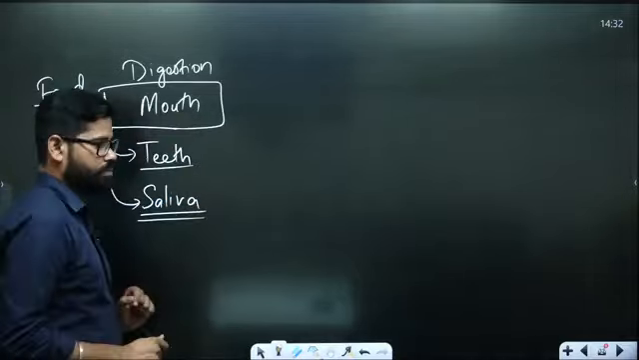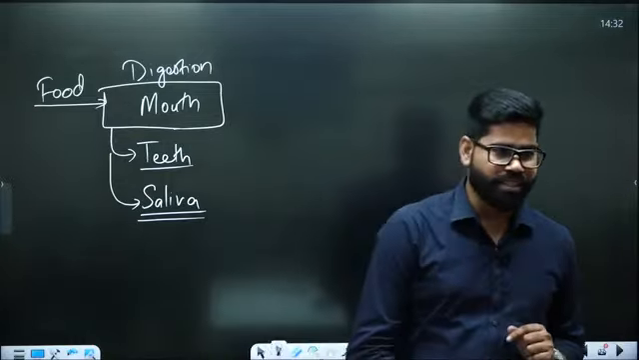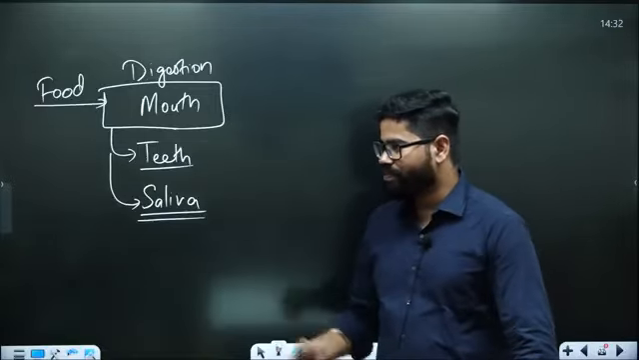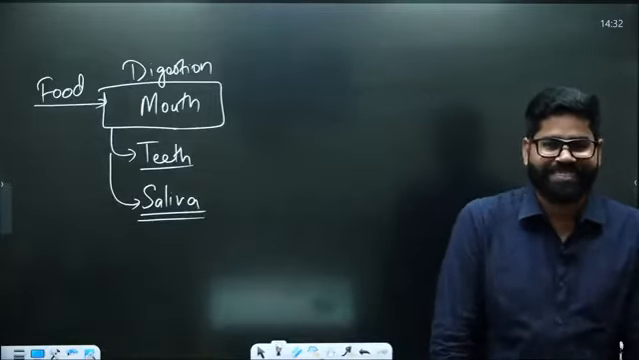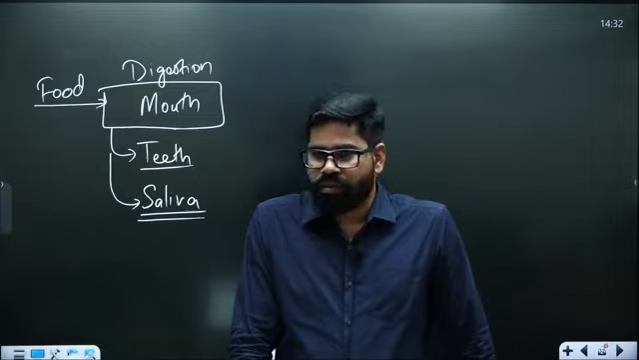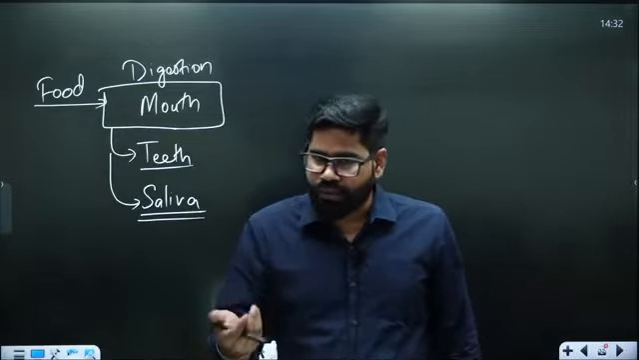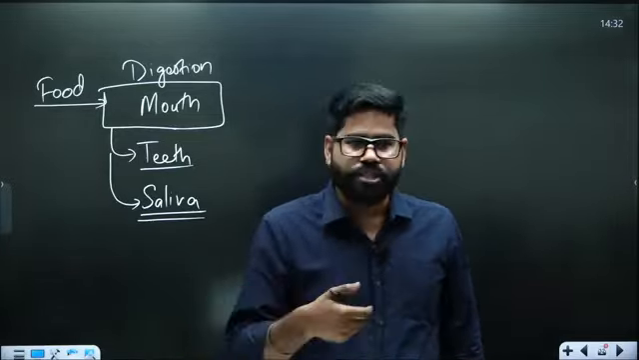In this saliva, we have the presence of one enzyme. What is that? What is the name of what we have in the saliva? The salivary gland is there. The salivary gland is releasing saliva. Saliva consists of amylase. The salivary amylase is responsible for the breakdown of carbohydrates.